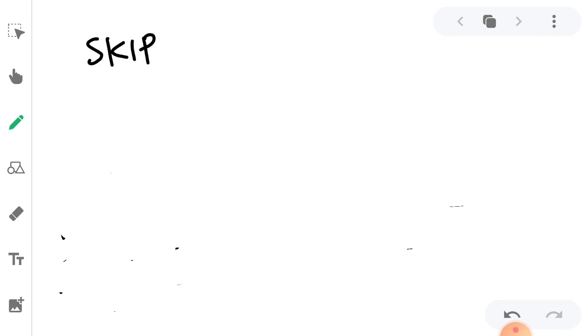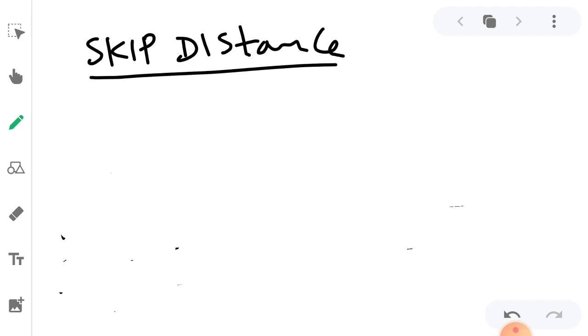For now we will discuss skip distance. This is also a very important topic. It is also a little related to the critical frequency, we can say.